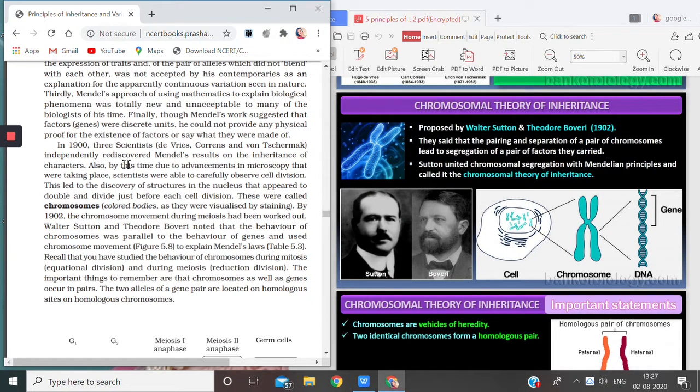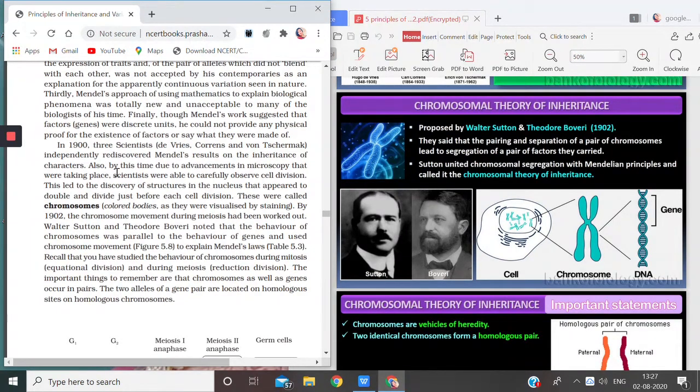Okay, so also by this time, many years had gone, and new discoveries and advancements were there, microscopes were discovered, so these discoveries helped these scientists to prove whatever Mendel said. Because the microscopes were advanced now, they could easily observe the cell division, which Mendel was not able to do.